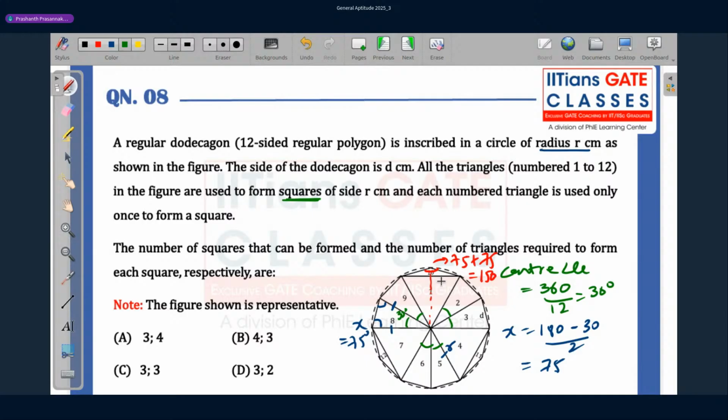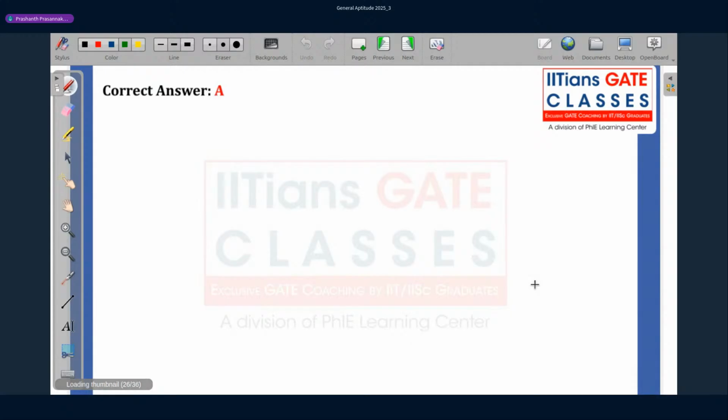And finally, if I take this triangle, by joining these two isosceles triangles, I'm getting this one. So this angle will be 30 plus 30, which is 60 degrees. So all in all, I'll have to get a few things.